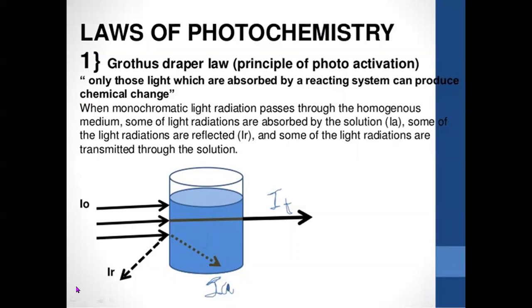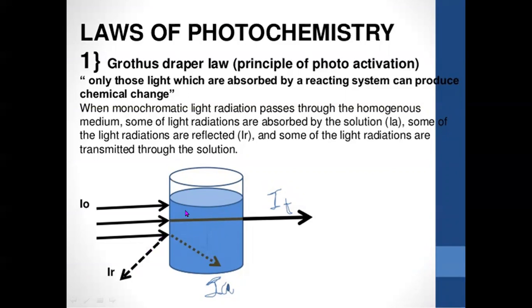For example, if we have a beaker in which some reactants are taken in the form of solution, then if we want a chemical change to occur inside this, we have to supply photons or energy in the form of radiations. Then this material or substance will absorb those photons. As a result, there will be some change in their chemical nature, or some chemical reaction or chemical change will take place. And those radiations which are either reflected or scattered are not held responsible for that chemical change.